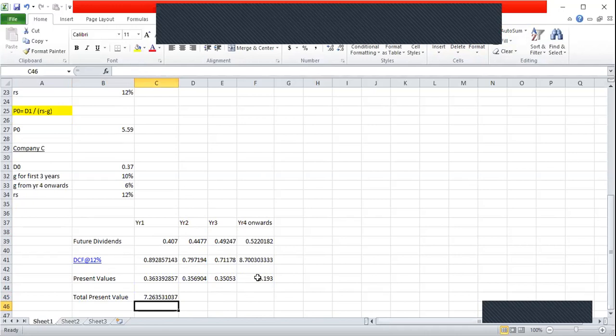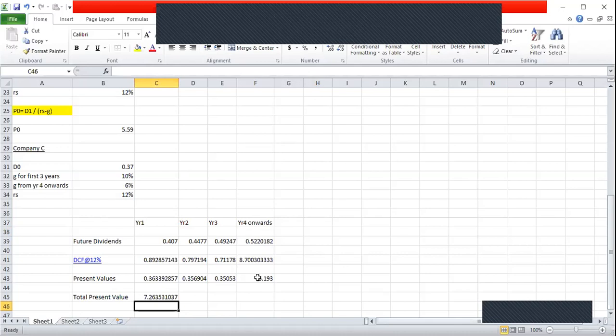So I repeat, in company C there are two dividend growth rates, 10% for the first 3 years, thereafter 6% till infinity. Therefore, what we have to do is calculate for the first 3 years the future value of dividends, and for the balancing part, that means from the 4th year to infinity, we have to have another column, and in that column we are going to put only the 4th year's dividend amount. So the 4th year's dividend amount is 0.522. After putting the future dividends, each dividend we need to discount using the discount rate of 12%.